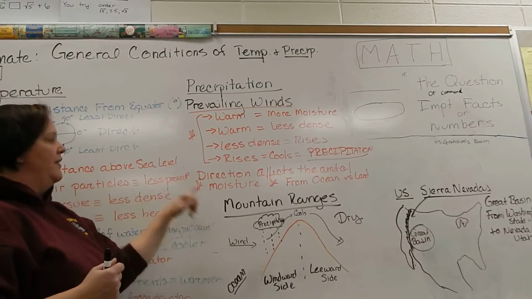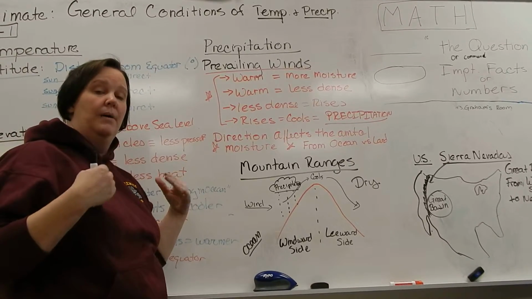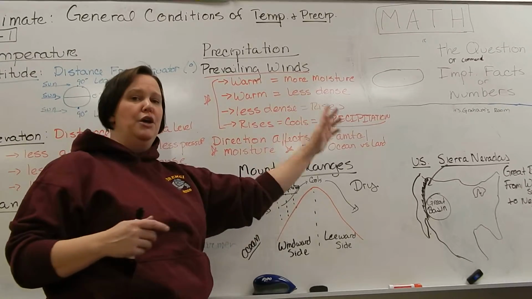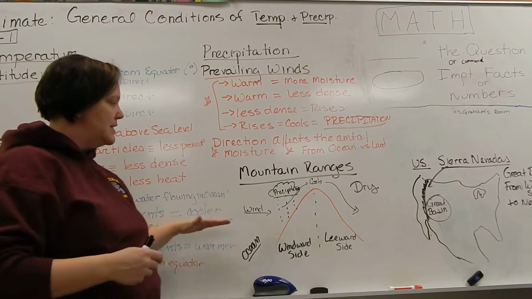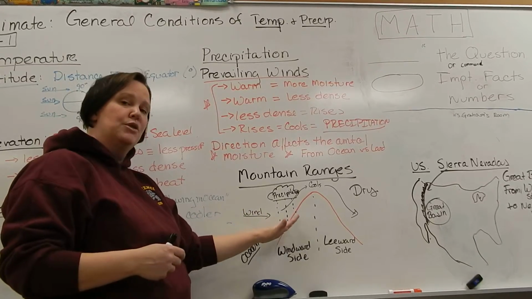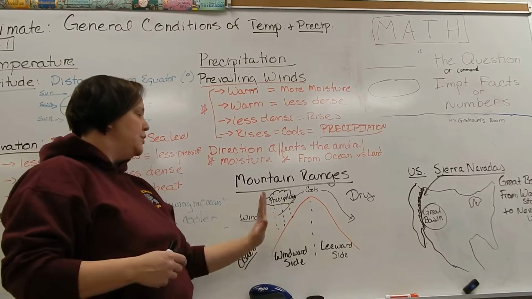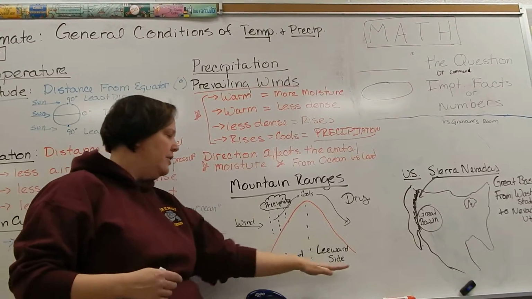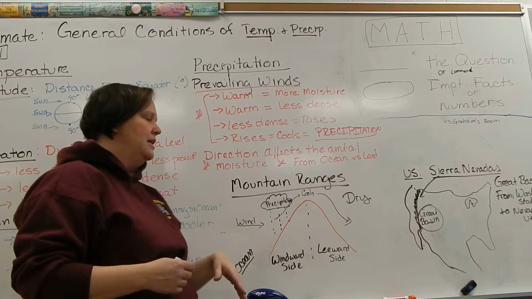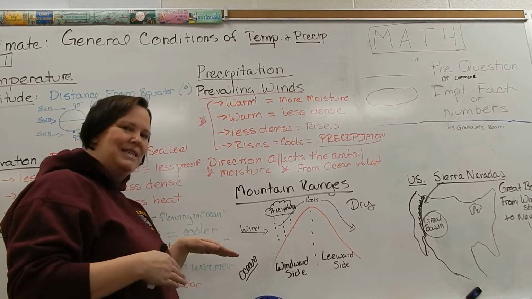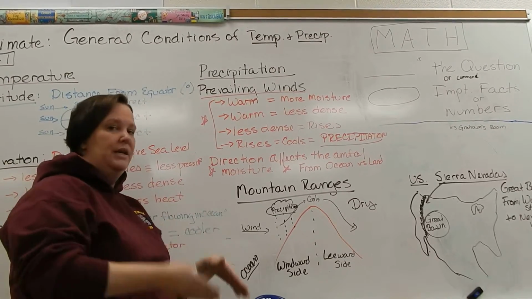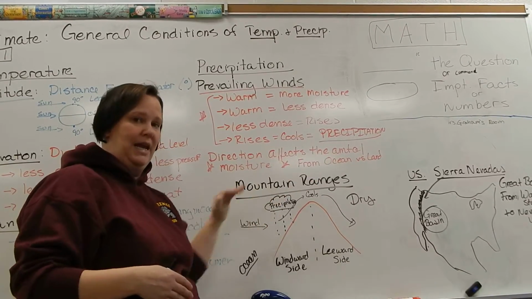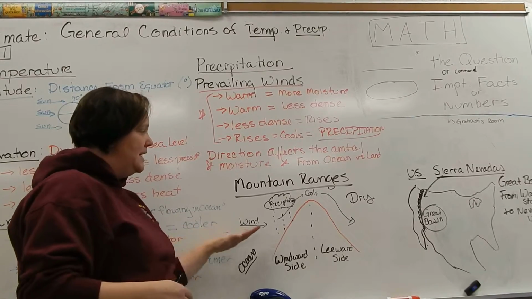The second thing that affects our precipitation is the existence of mountain ranges. Remember, a mountain is just a huge hill, and you have wind that is coming along and encounters these mountain ranges. You're going to have two sides of the mountain. You're going to have the windward side, that's the side that the wind is hitting, and then you have the leeward side, which is the back side of the mountain. Well, what happens when the wind hits these mountain ranges? Just like wind going over your car, it's forced to go up and over because it can't go through.